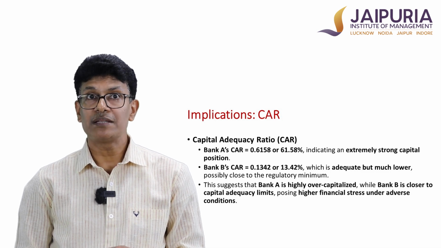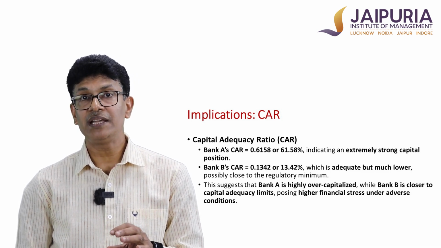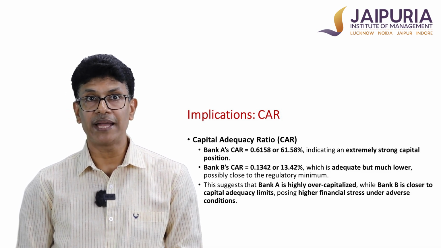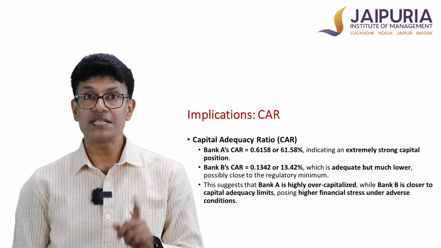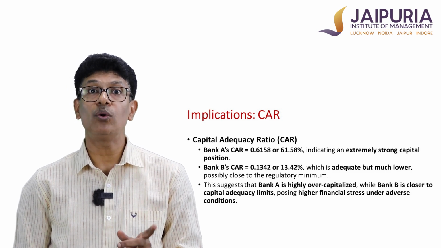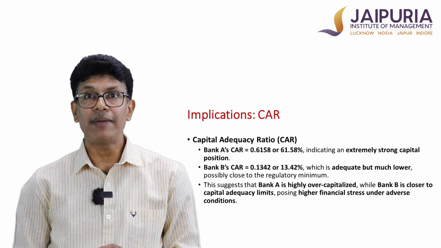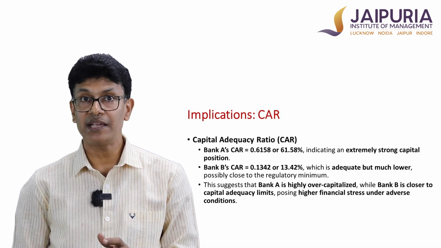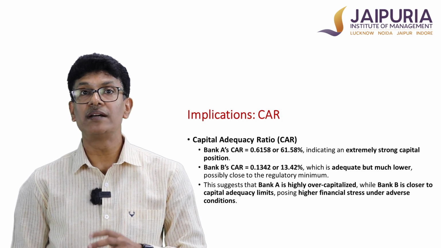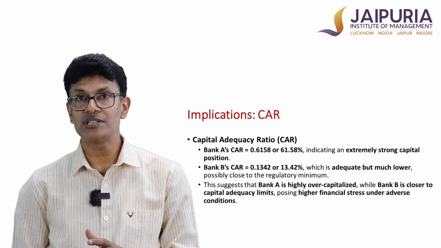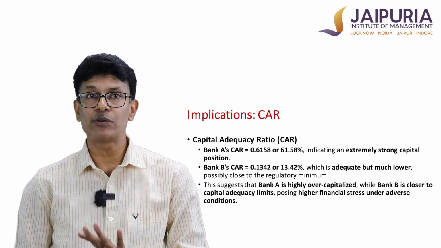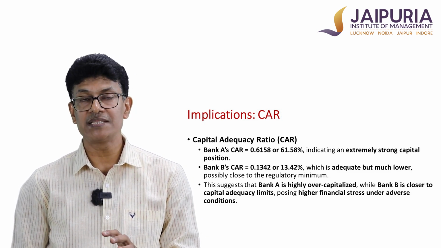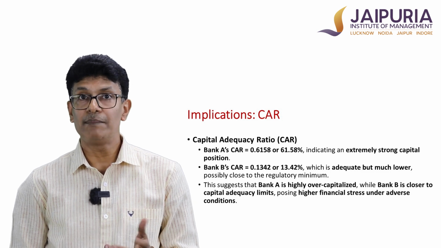This shows that bank A is relatively in a strong position in terms of capital adequacy as compared to bank B. But this also suggests that bank A is highly overcapitalized while bank B is closer to the capital adequacy limits. So we can say that bank B is more aggressive in terms of asset utilization while maintaining the statutory requirement as well, whereas bank A is highly overcapitalized, leading to maybe a lesser amount of profit for bank A.